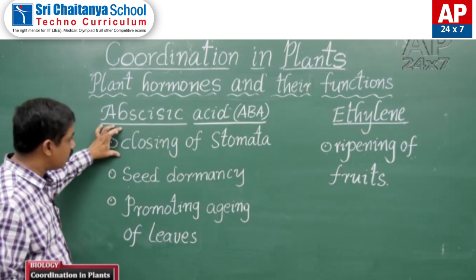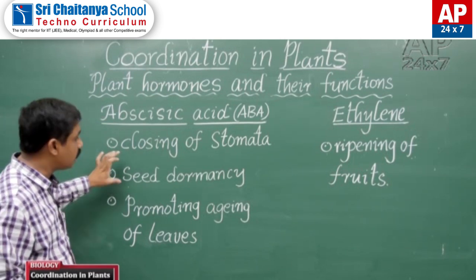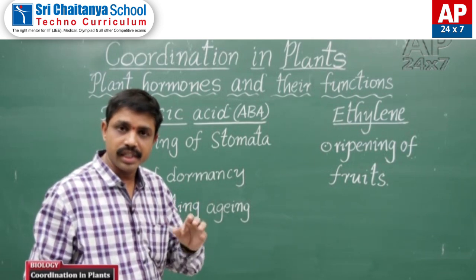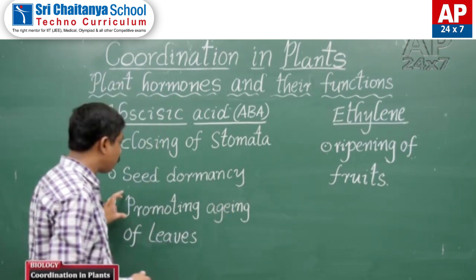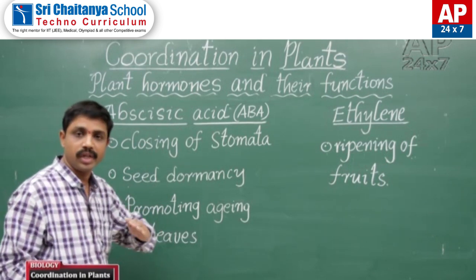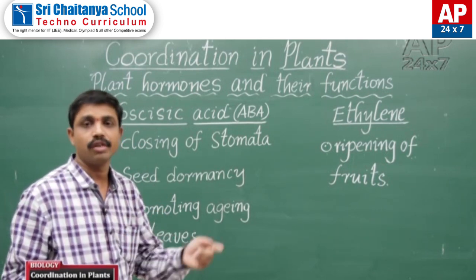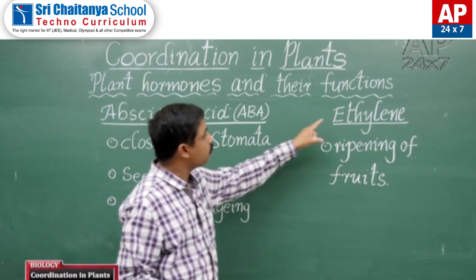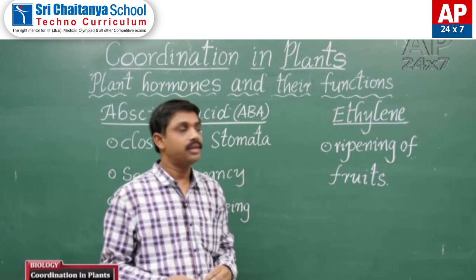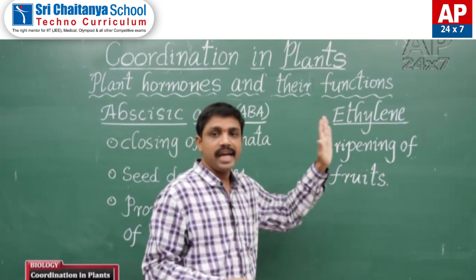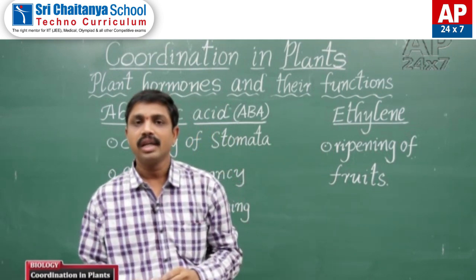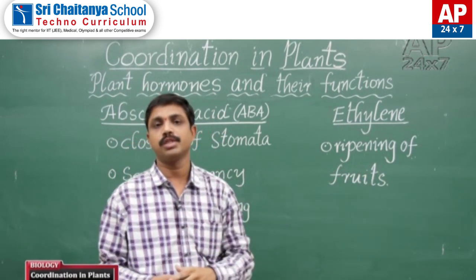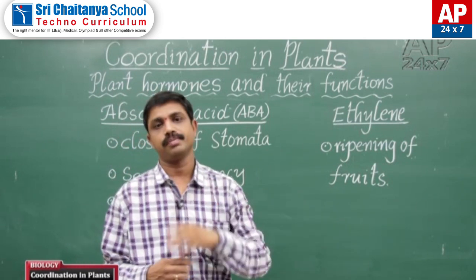Effects are closing of stomata, seed dormancy, that means under unfavorable conditions the seeds are in dormant condition, and promoting aging of leaves, that means senescence of the leaves. And next, one more phytohormone is ethylene. Ethylene is a gaseous hormone which is responsible for ripening of fruits.